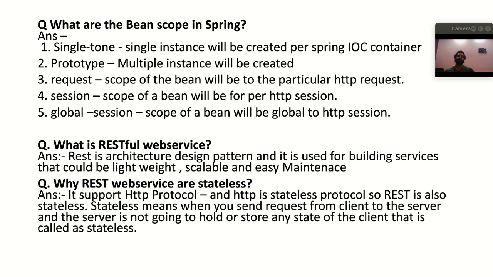And there is another scope, that is prototype. If we define the bean as a prototype, it means that multiple instances will be created. Every time a bean object is requested, a new object will be created for that bean. So this is prototype. And what is request? The request scope means the scope of a bean will be limited to the particular HTTP request only. And session, the scope of that bean will be per HTTP session. And global session, the scope of the bean will be global to the HTTP session, right? So these are all five bean scopes which are defined here.